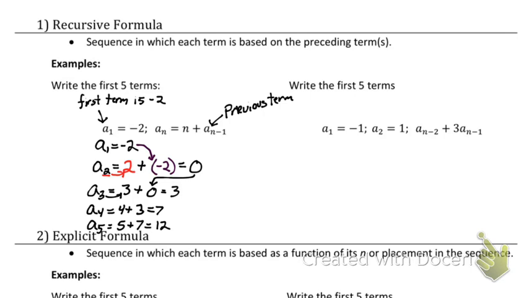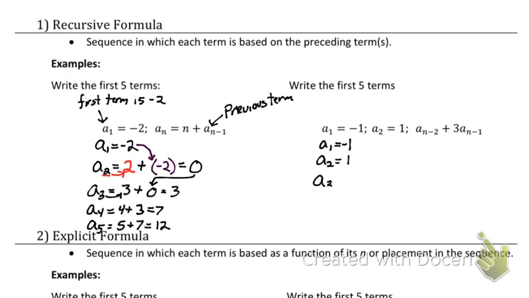So remember, this says that the first term is negative 1. My second term is 1. My sequence is going to be 2 terms prior plus 3 times the term before it. So sometimes we can go way up in that list. So this is my first term, negative 1. My second term is 1.